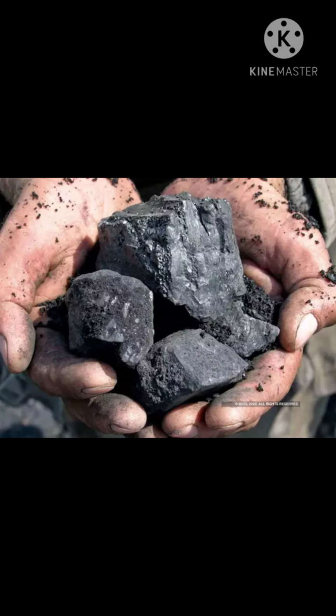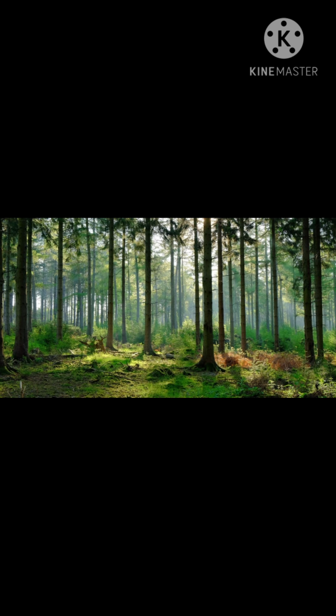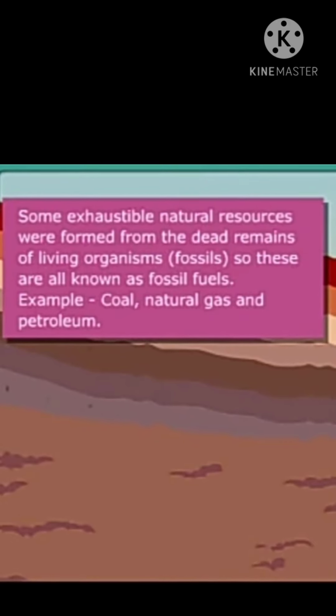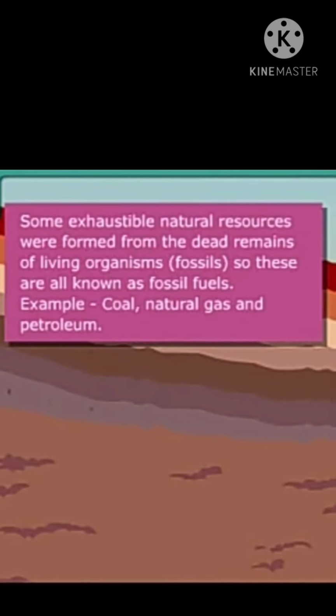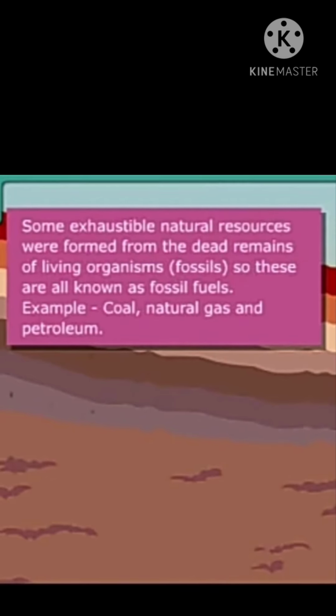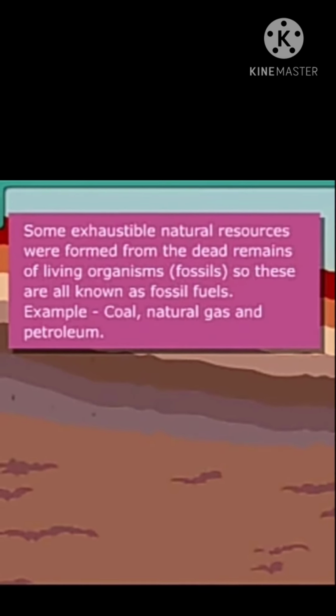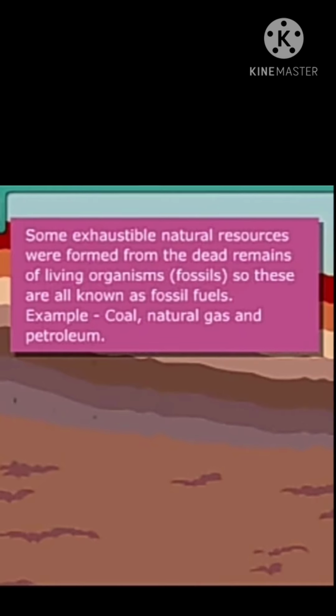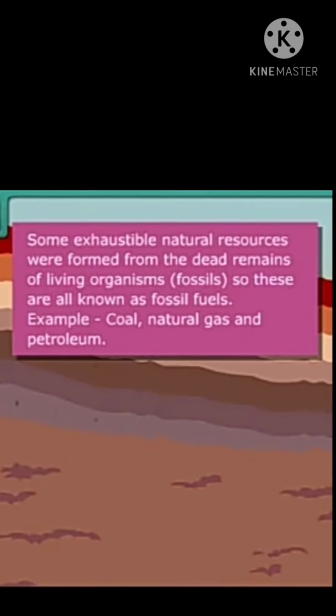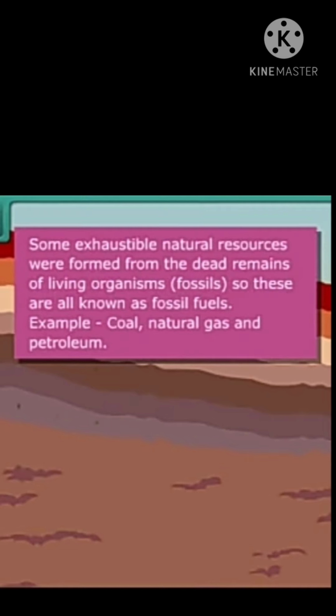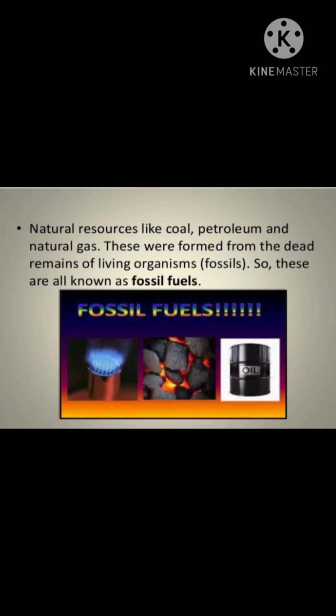Students, I am showing you these pictures. With the help of them, you will get the point easily. See, coal and forest are there. Some exhaustible natural resources were formed from the dead remains of living organisms, that is fossils. So these are all known as fossil fuels. For example, coal, natural gas, petroleum. Natural resources like coal, petroleum and natural gas were formed from dead remains. I already told you that.